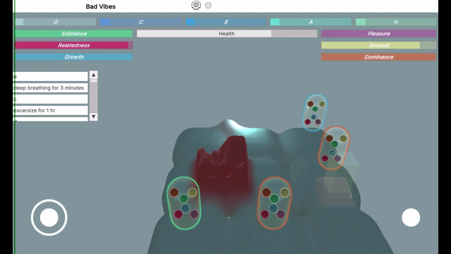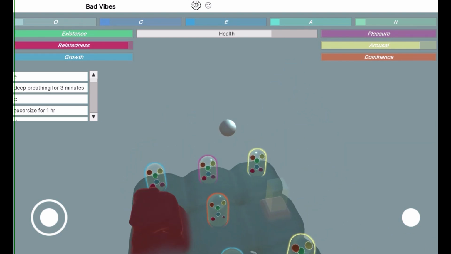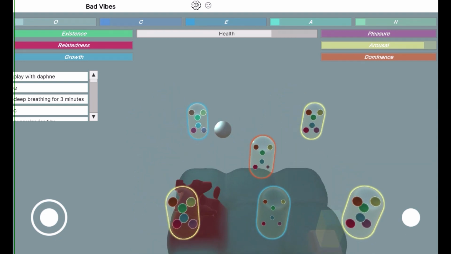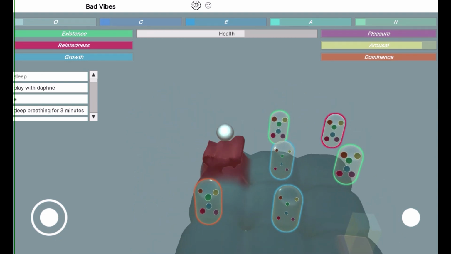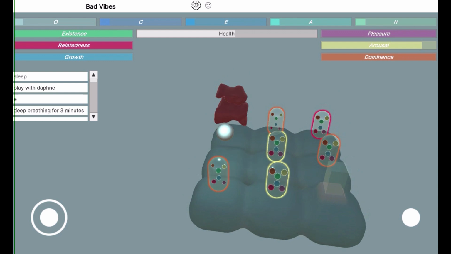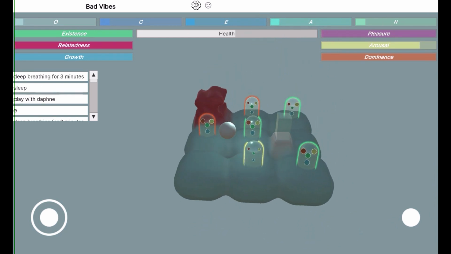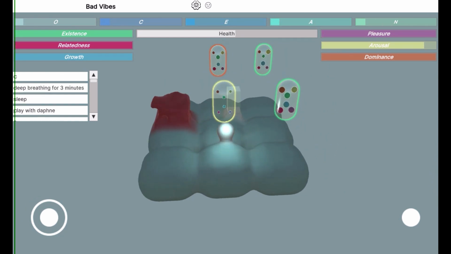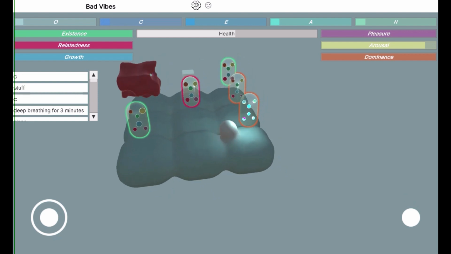The goal of this project is to create a simple, fun game to help users understand what works for them in terms of reaching their psychological equilibrium. The bad vibes represent the chaos factor of the real world, which often throws us off randomly.